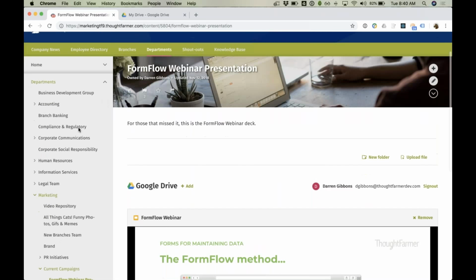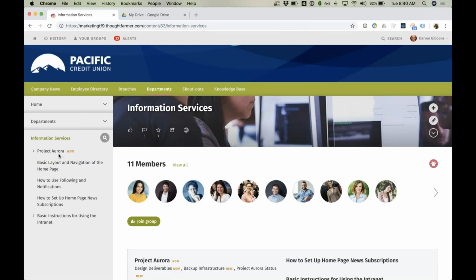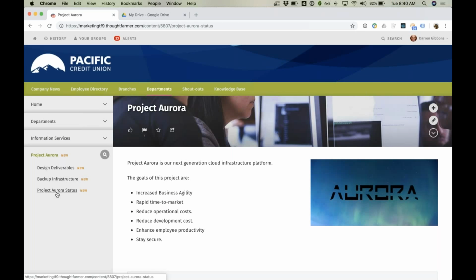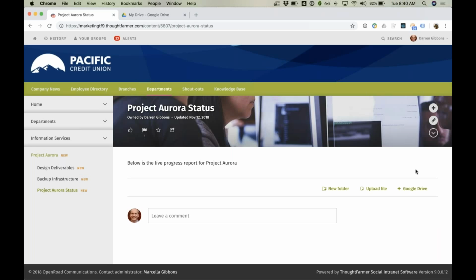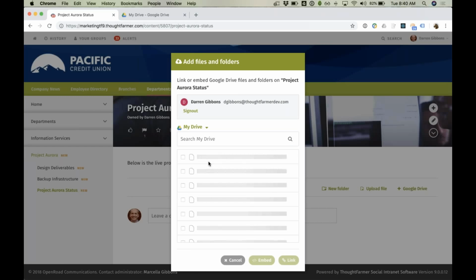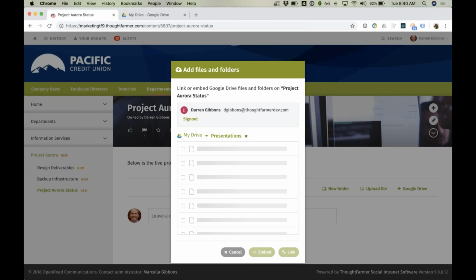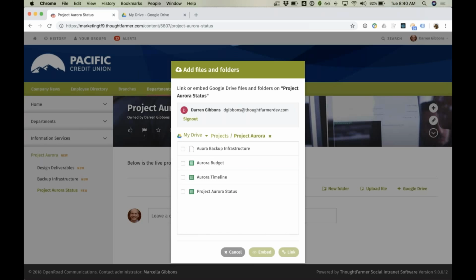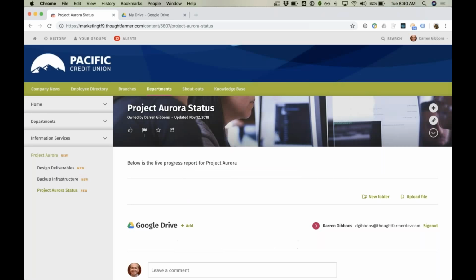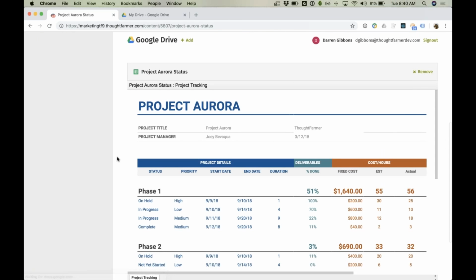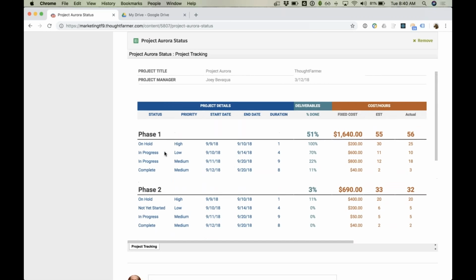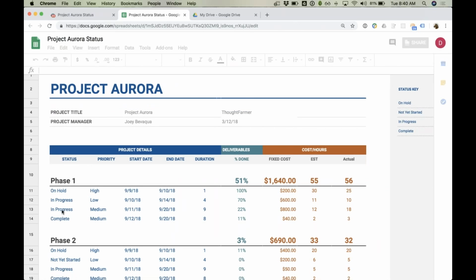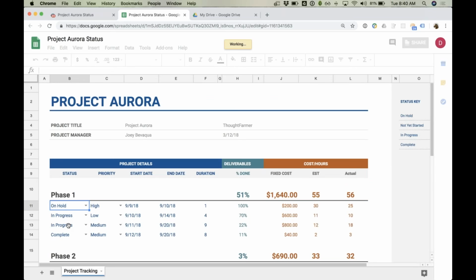Let me show you an Excel spreadsheet or a Google spreadsheet. This is a status page for a project. So this is a Google Sheet. You can see here, again, same as before. If I click on that title, I can go into the document and make changes.